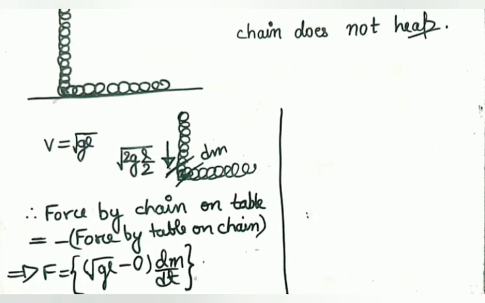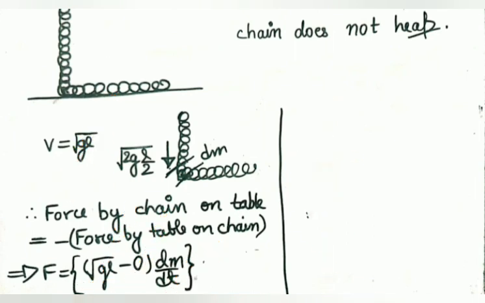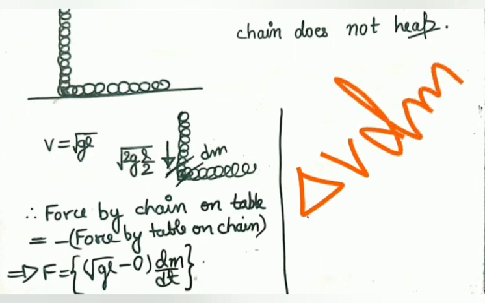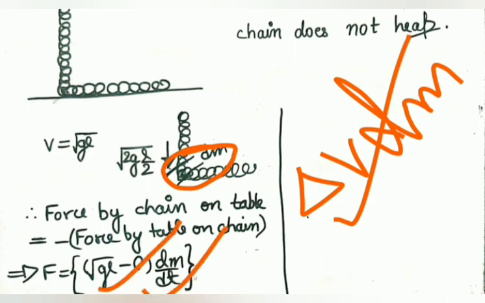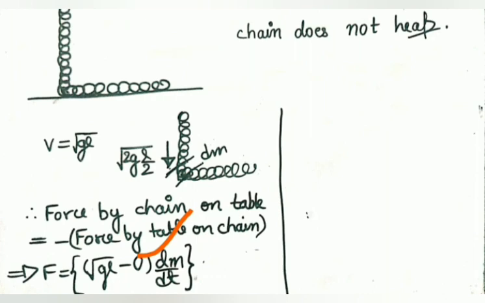So, same thing as I evaluated: the rate of change of momentum, the Newton statement, and no need to indulge in thrust force and all that. See, earlier the velocity v was downward, finally zero, so final minus initial gives the change in velocity. Okay, change in velocity delta v times dm, because the dm mass is not changing, we are analyzing the dm mass here. So this is the change in momentum divided by dt. This is the rate of change in momentum, which is force. Congrats, we have calculated the force exerted by the table on the chain.